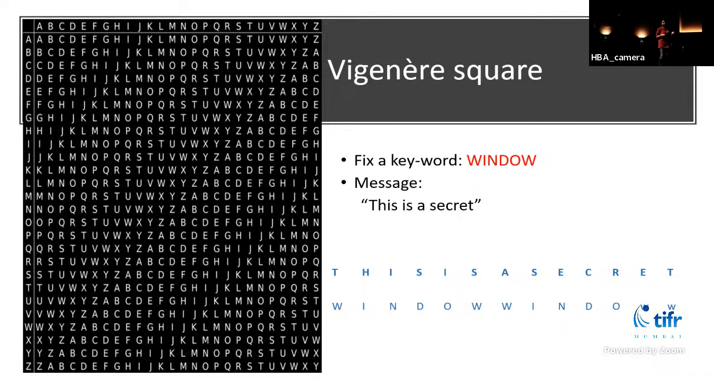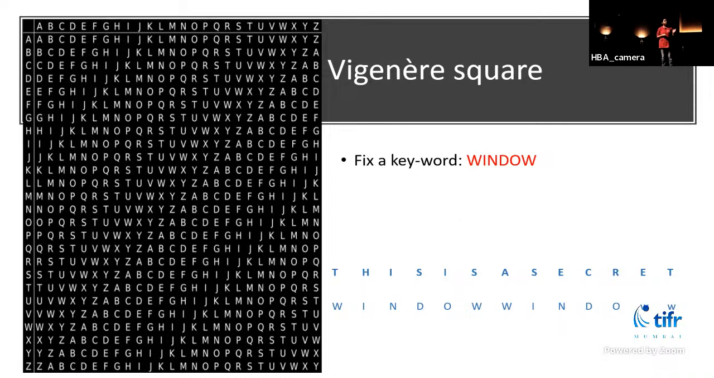So you look at these two letters, T and W. You look at T in the row, and W in the column, and you pick up the corresponding intersection, P. So your encrypted text will be P. So this way you can encode all of the messages.